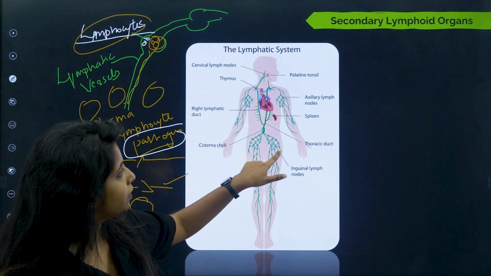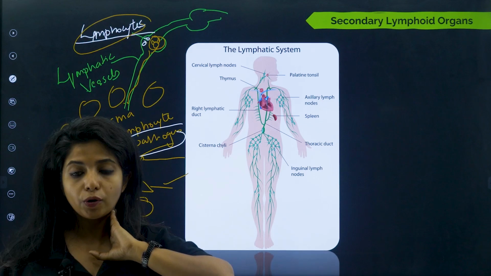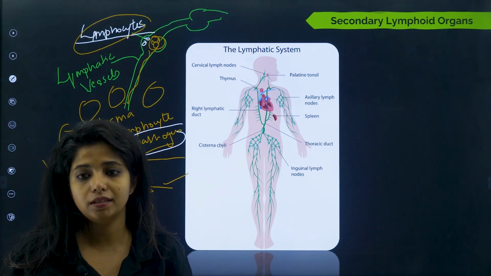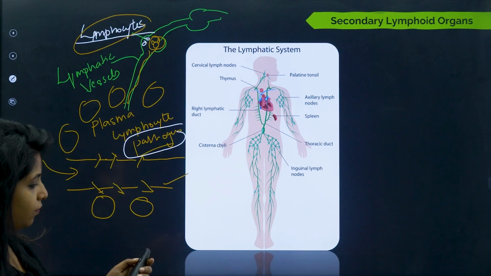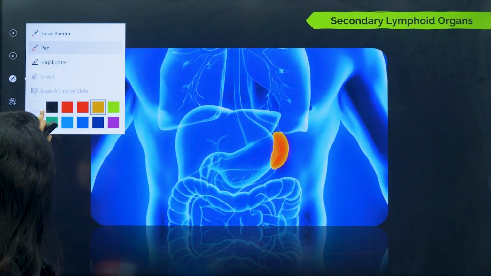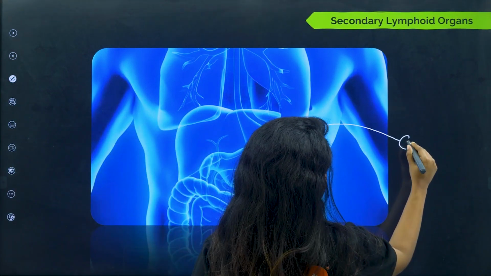Over here you can find lymph nodes. Over here also we have lymph nodes, which is why the doctor checks whether they are swollen or not. When we have an infection, they might be swollen because they are fighting against disease. So that is one thing, we have the lymph node. Going ahead, we have the spleen. The spleen is a structure around our kidney and stomach. The spleen is also known as the graveyard of RBC.